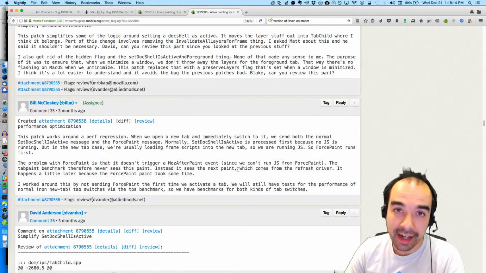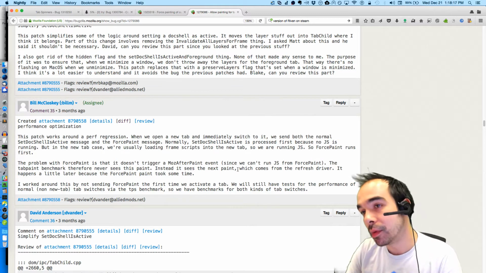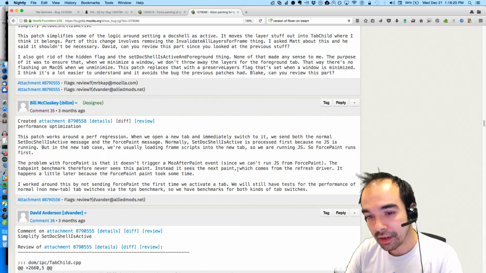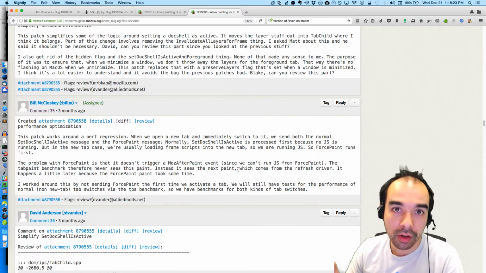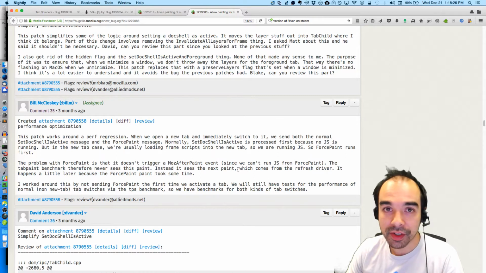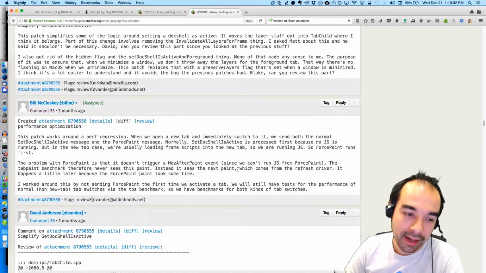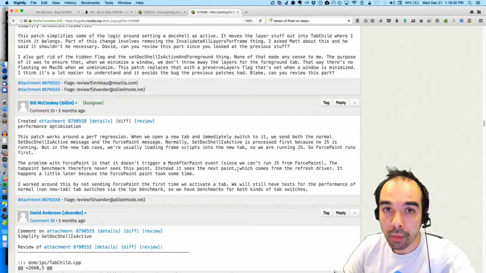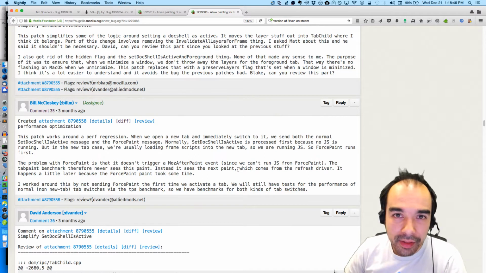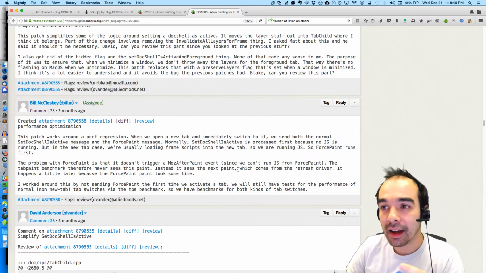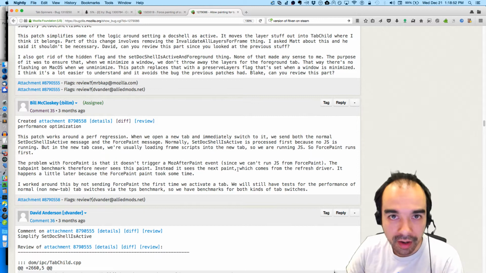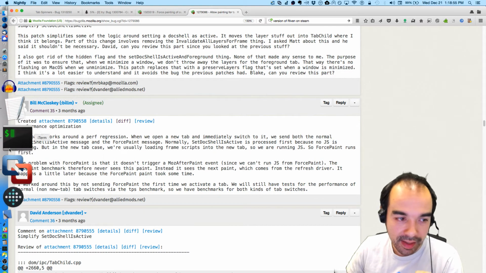And so we'll have done an extra paint of blank, and then we will paint the content, and that additional workload of drawing the blank is going to cause us to regress this test, I think. I want to understand the timeline of events. When we run tab paint and we force paint during the setup of all those content scripts, I wonder if we're actually going to see the content or we won't. I don't know which one's going to happen. Maybe we won't see it because when the test runs, it happens very, very quickly, and it's hard for me to tell whether or not the content actually paints. So I'd like to understand if it does, and that's what I'm hoping to do during this episode.